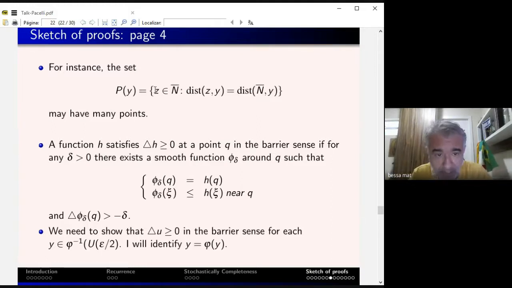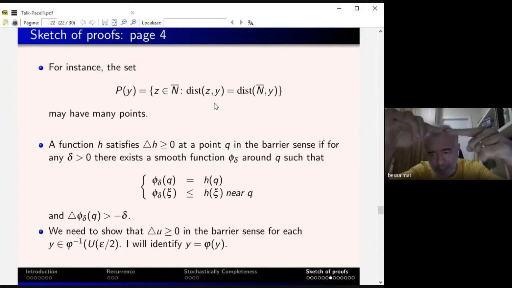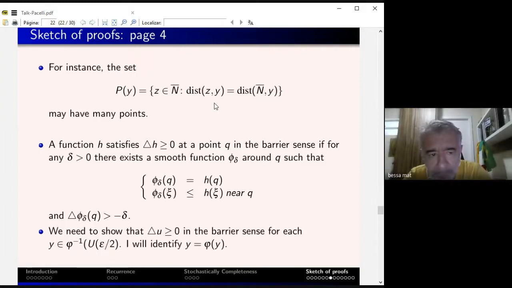It's not smooth, but it is continuous and Lipschitz. So I call this the feet: all z in the closure of N where the distance between y and z is the distance between y and N bar. We have many points. If you just take two planes like this, and you take a point in the middle, you have at least two points. And if you have a cone, you have a circle of points equidistant to this point y.